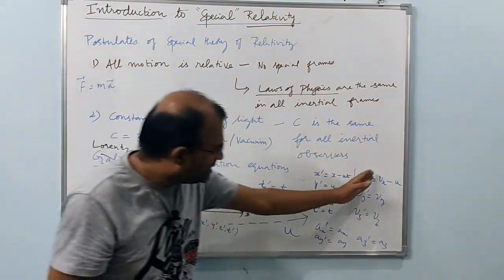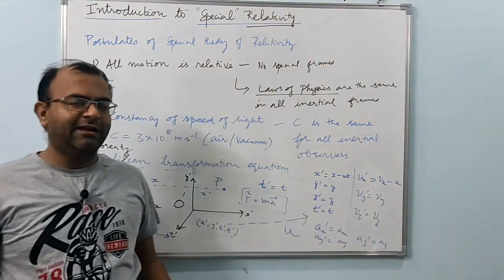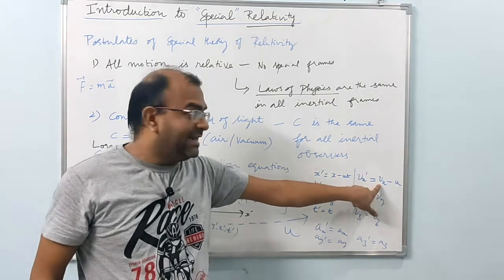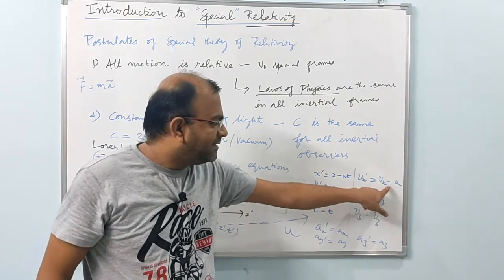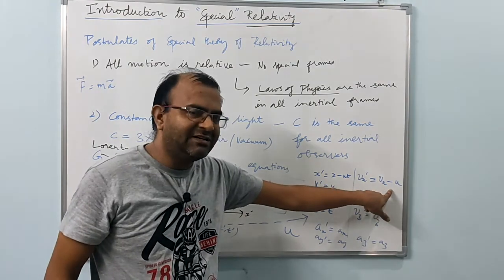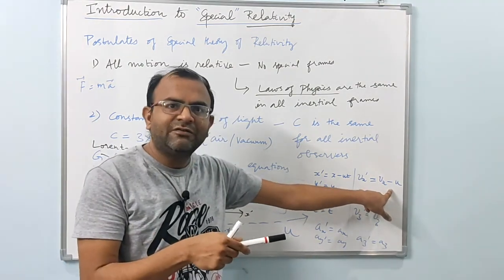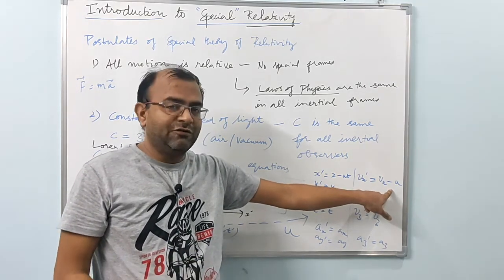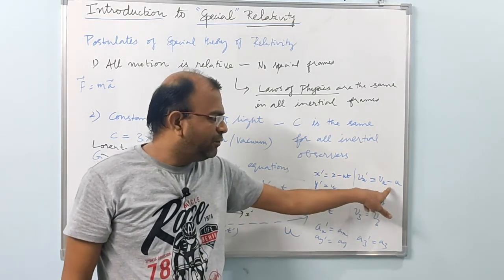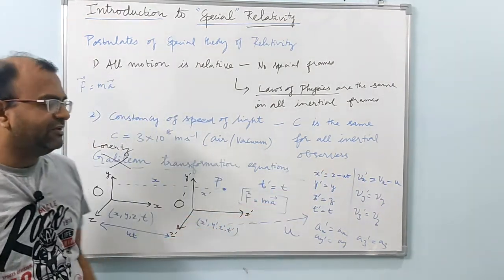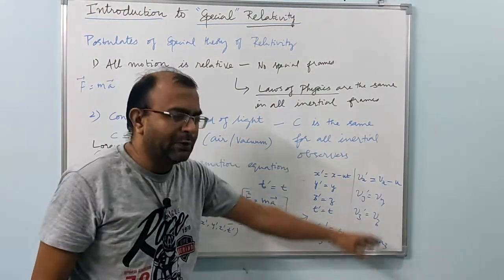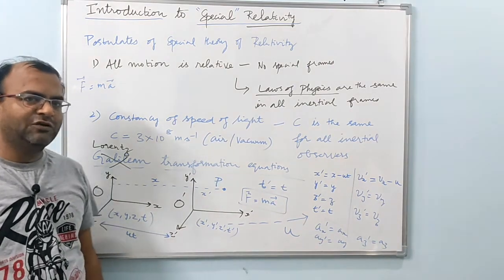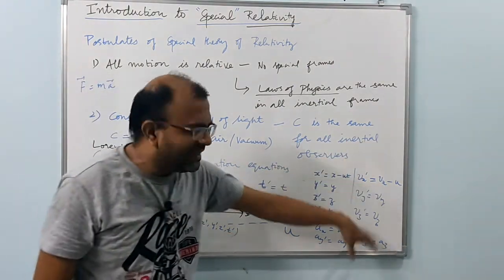for ordinary objects, these equations are valid, but when you try to plug in the speed of light, you understand that the speed of light will be different for an observer moving in the direction of a light beam and moving in the opposite direction of the light beam. If that is the case, he would measure a small change in the speed of light using these set of equations. But Einstein mentioned constancy of the speed of light as a second postulate, and therefore these set of equations cannot